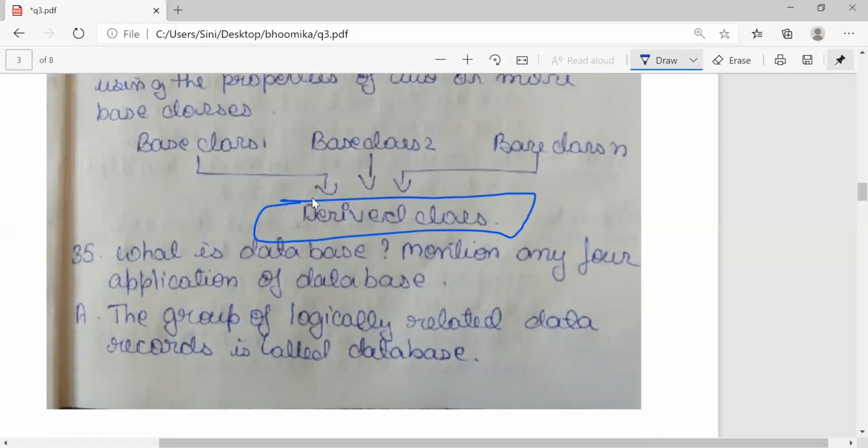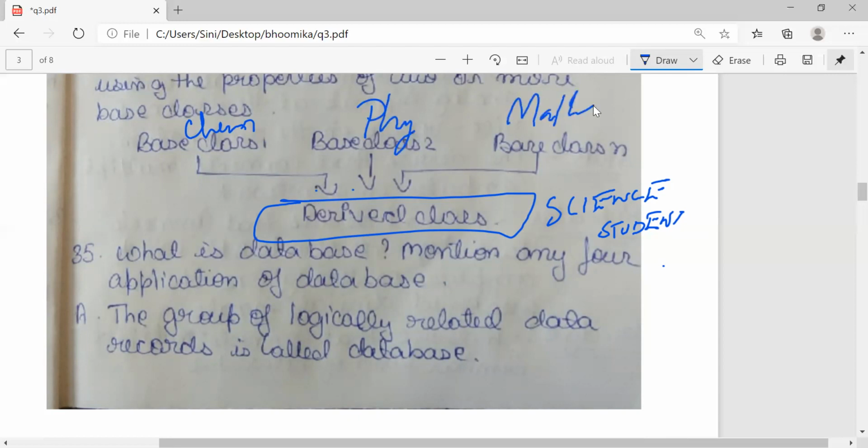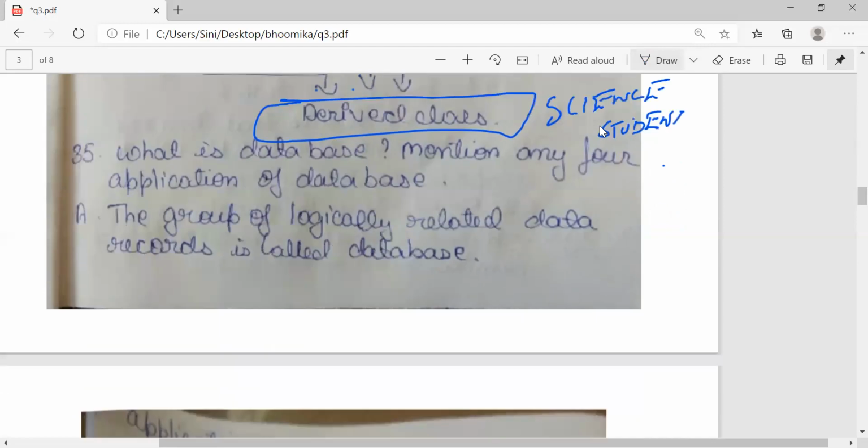Inheritance. For example, if I am a science student, so this is a student thing, correct? One of the teachers will be teaching me chemistry, one will be teaching me physics, one will be teaching me maths. But you will be learning chemistry, physics, and maths. So you'll have all the properties, or you will gain knowledge from all of these teachers. That is a simple example for inheritance.